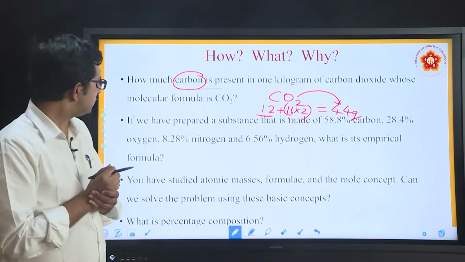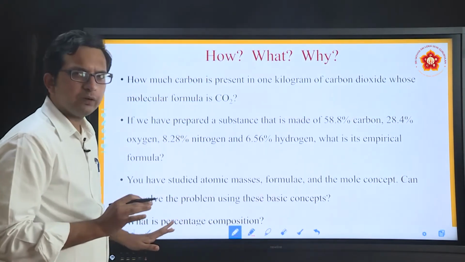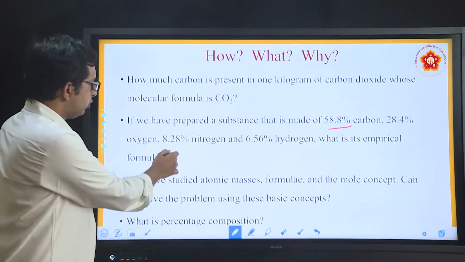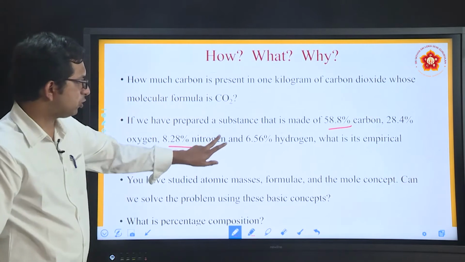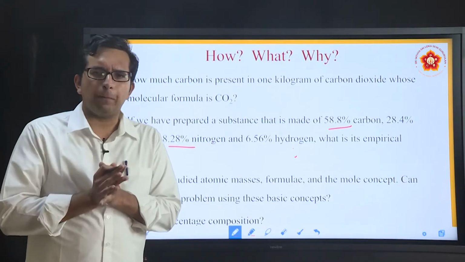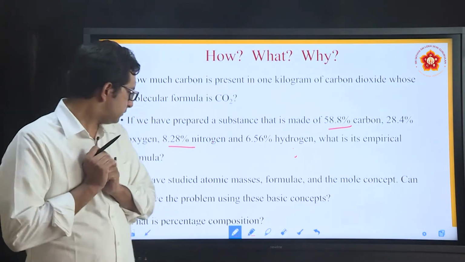Can you measure it? Suppose we have prepared a particular compound where I know the percentages: 58.8%, 28.4%, and 8.28% of nitrogen, hydrogen and so on. When we know the composition of a compound, can we derive the empirical formula and molecular formula?